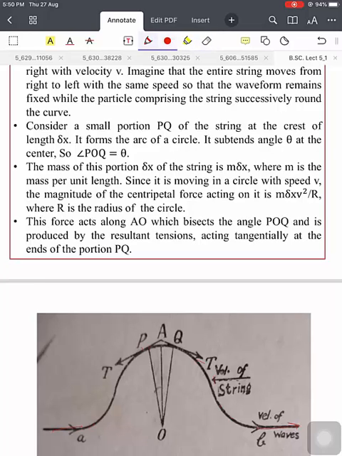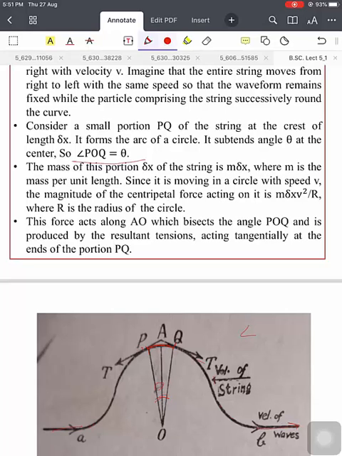Consider a small portion PQ of the curve of the stretched string at the crest, of length dx. It forms the arc of a circle and subtends angle theta at the center O, so that angle POQ is equal to theta.